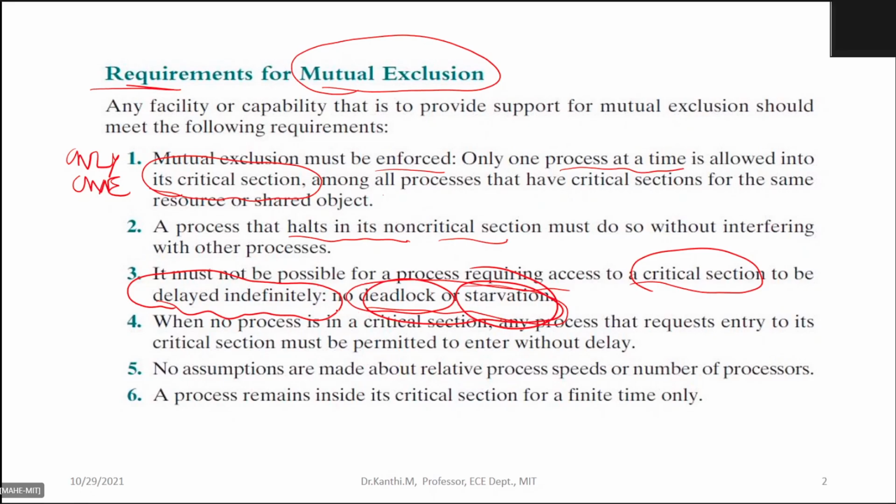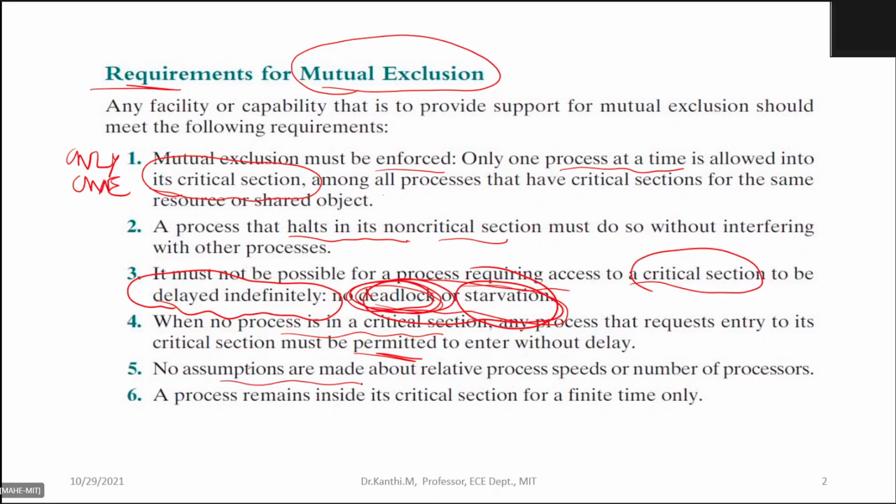Deadlock is when many processes are waiting for the resource and nobody is proceeding; it is blocked, you cannot do anything. Even though the resource is available, for some reason nobody is able to use it. That is deadlock. When no process is in the critical section, any process that requires entry to its critical section must be permitted to enter without delay.